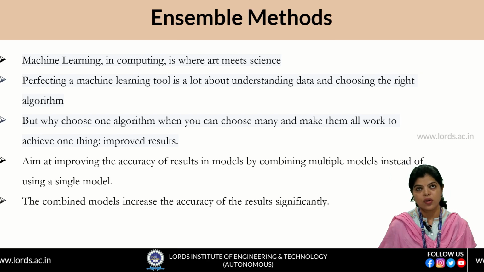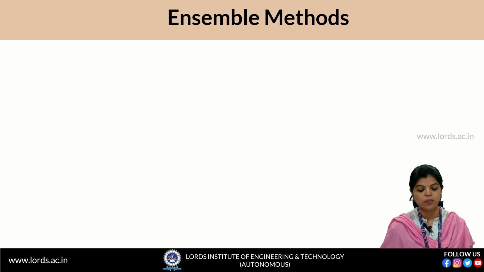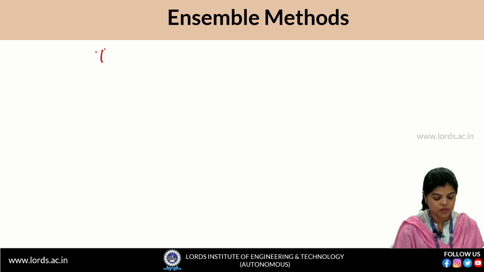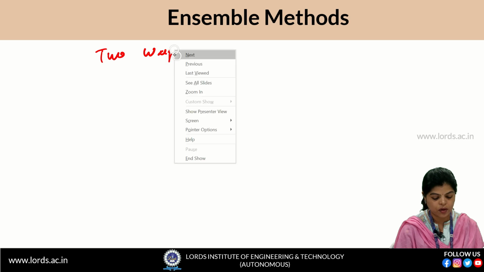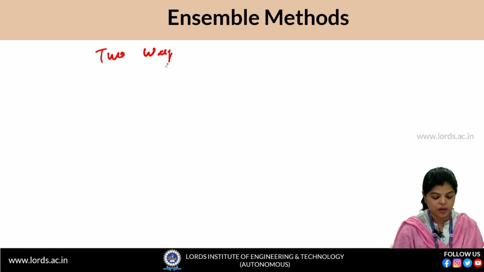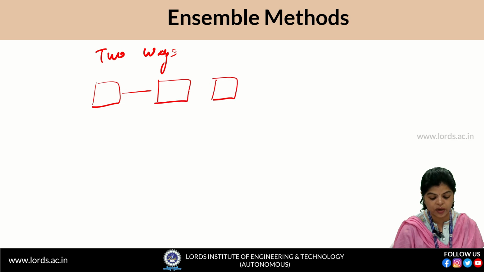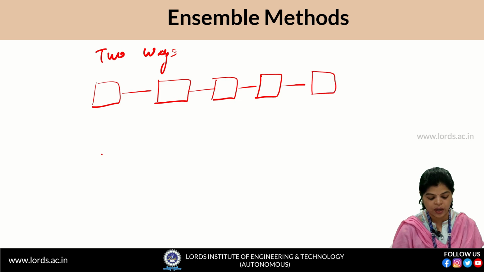So let us discuss what the ensemble method is. Ensemble methods can be combined in 2 ways. One way is we can connect all the non-parametric methods in series, and we can connect all the non-parametric methods in parallel.